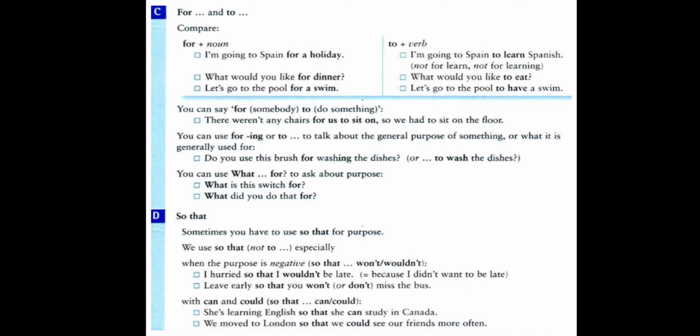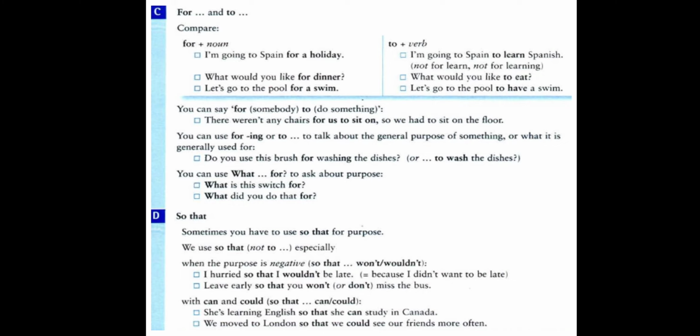You can use what plus for to speak about purpose. To ask about the purpose of something, we can use what plus for. What is this switch for? What did you do that for? Here we speak about the purpose of something. When we ask about the purpose of something, we use for after what.